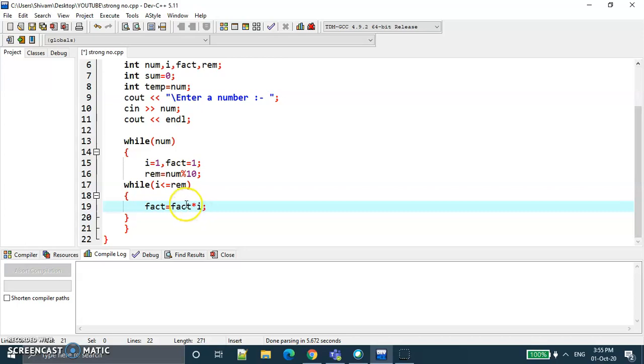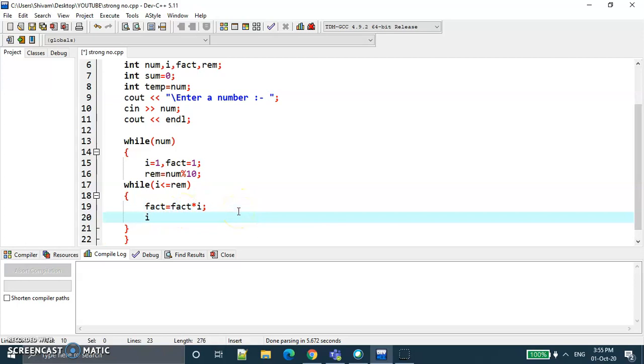Initially the value of factorial is 1 and the value of i is also 1. After that we increment the value of i, so now the value of i is 2 and the value of factorial is 1.